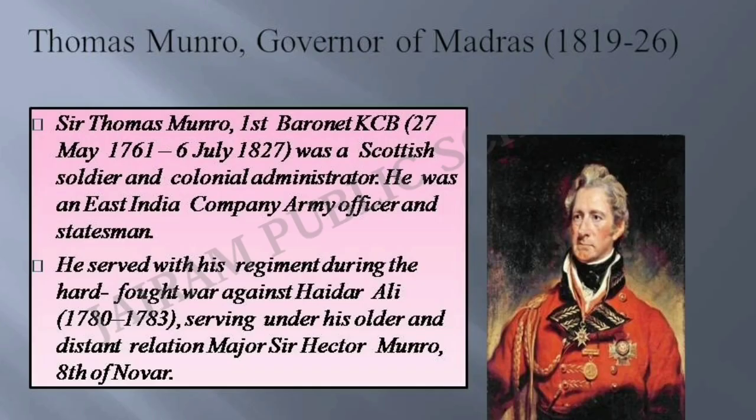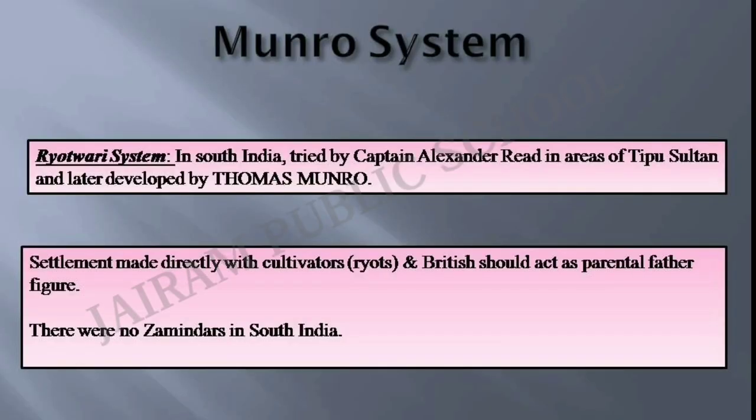So before we see the next system called the Munro system or the Ryotwari system, we can see who this Thomas Munro is. He was a governor of Madras in the period 1819 to 26. He was a Scottish soldier and colonial administrator. He was an East India Company army officer and statesman. He served with his regiment during the hard-fought war against Hyder Ali in the period 1780 to 83, serving under his older and distant relation Major Sir Hector Munro. Munro system or Ryotwari system.